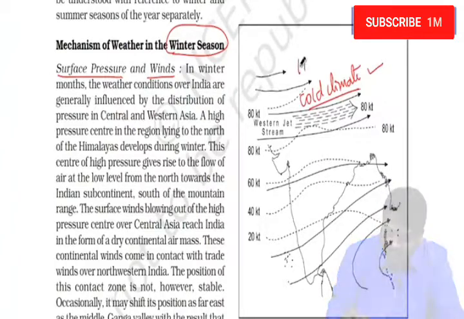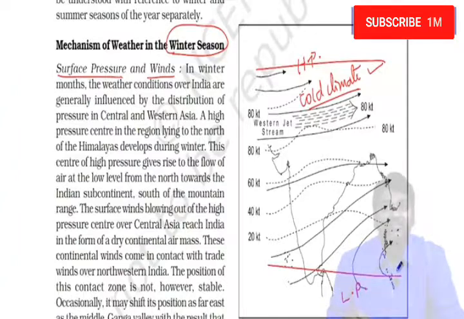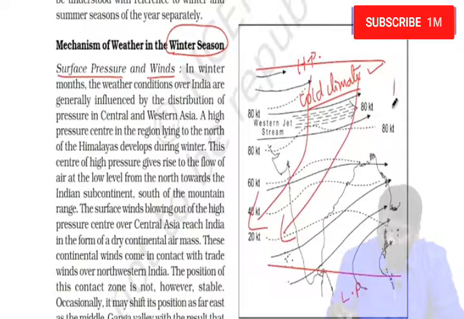Cold means high pressure, and warm means low pressure. High pressure to low pressure, whenever winds blow, they usually turn to the right in the northern hemisphere. So these are northeastern winds.